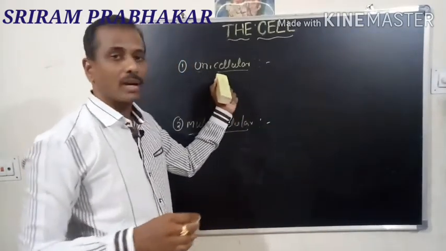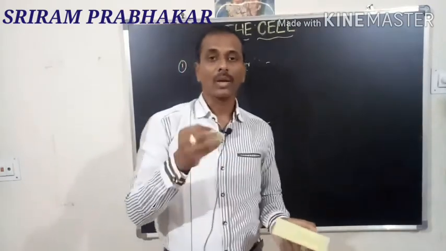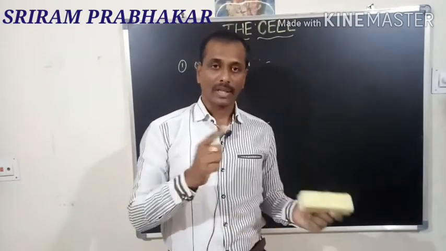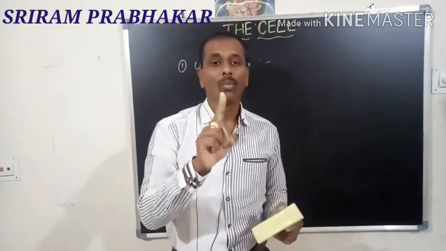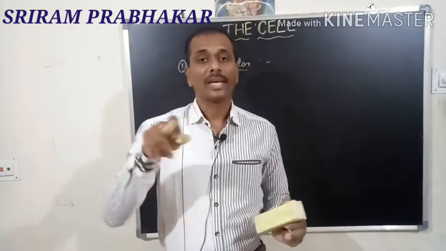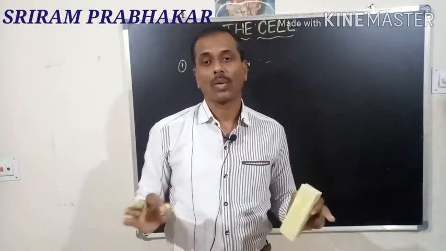What about unicellular organisms? These organisms contain only one cell in their body structure. At the time of birth, they have only one cell. Till the end of their life, they contain only a single cell. All the activities take place inside the cell only.